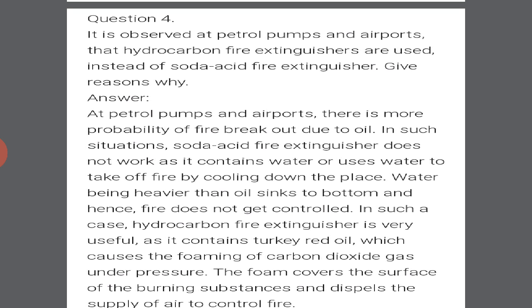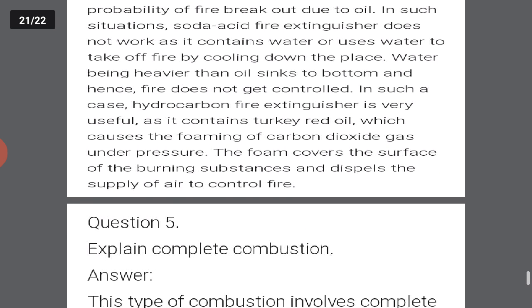In such a case, the foam fire extinguishers are very useful as they contain turkey red oil, which causes the formation of carbon dioxide gas. Under pressure, the foam covers the surface of burning substances and cuts off the supply of air to control the fire.